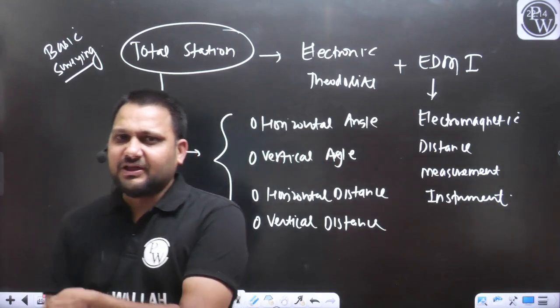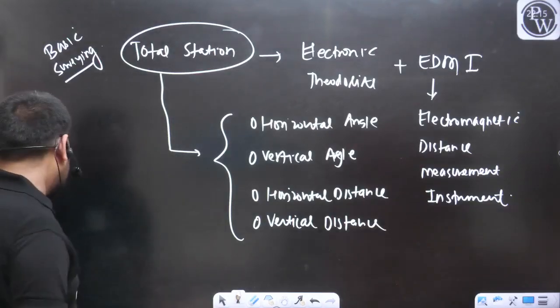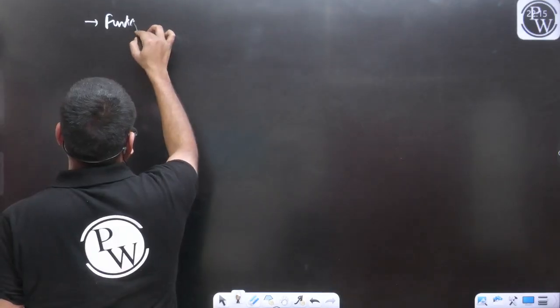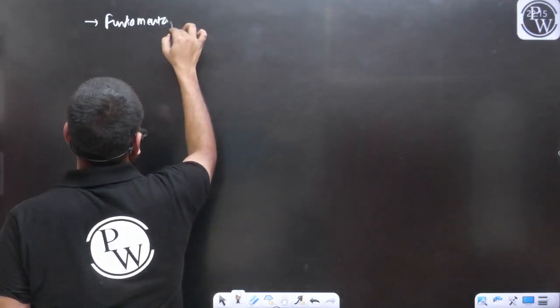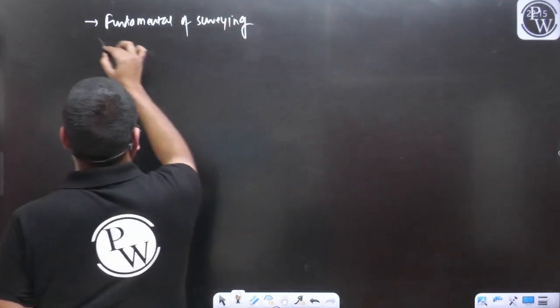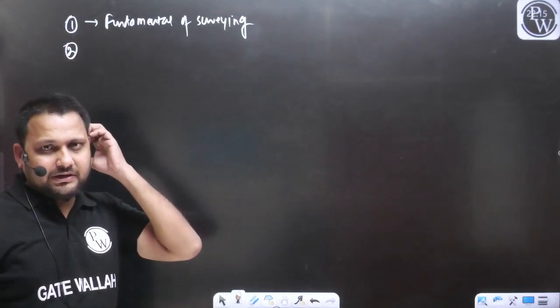So in this way we have completed our entire syllabus for surveying. Just quickly see from where we have started. The first chapter was fundamentals of surveying. In this course we have covered all these chapters, and I hope you all have followed all the classes.